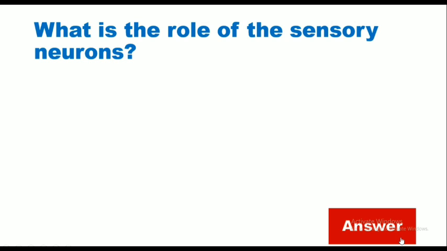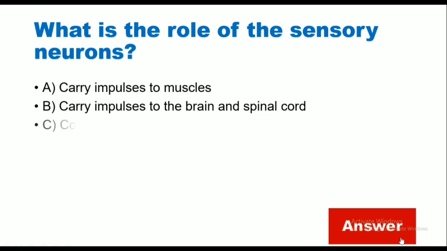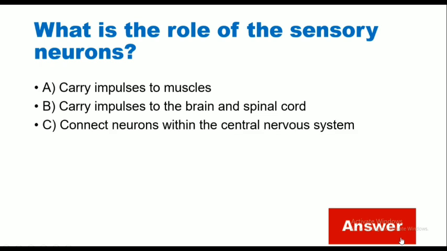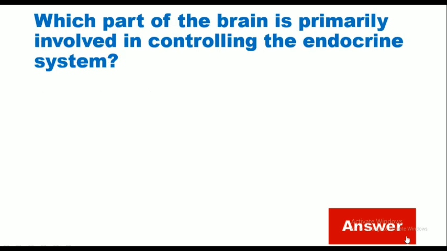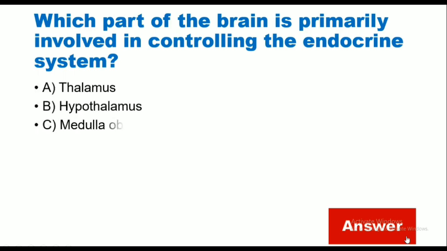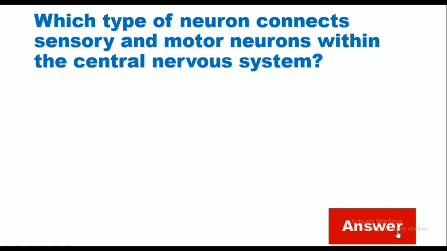What is the role of the sensory neurons? Carry impulse to muscles, carry impulse to the brain and spinal cord, connects neuron with the central nervous system, release neurotransmitters. Correct answer is carry impulse to the brain and spinal cord. Which part of the brain is primarily involved in controlling the endocrine system? Thalamus, hypothalamus, medulla oblongata, cerebellum. Correct answer is hypothalamus.